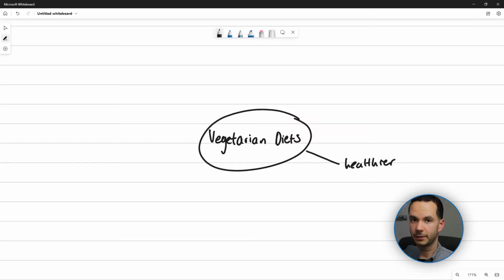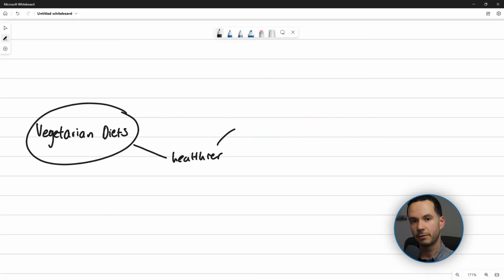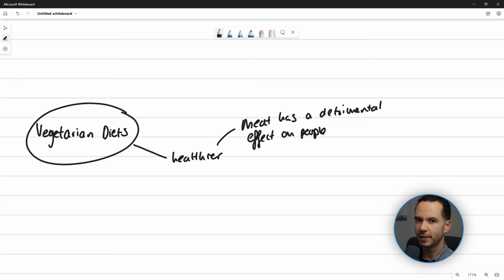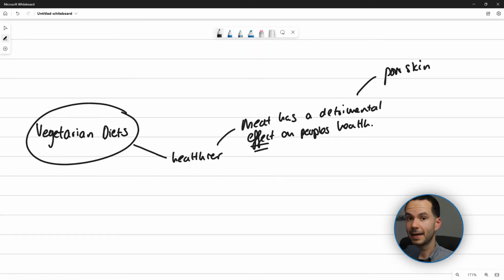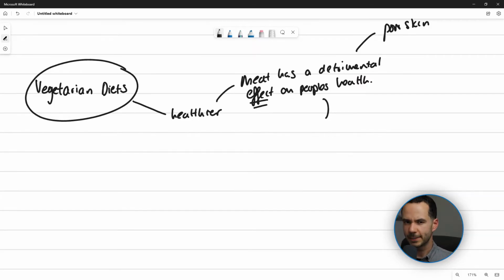And we're going to start by saying that vegetarian diets are healthier. We have 3 reasons why. We're first going to say that vegetarian diets are healthier because meat has a detrimental effect on people's health. And then we're going to think of some examples of this. So I might say something about poor skin as a negative effect eating meat can have on people's health. Another reason why meat might be bad for you is that meat contains LDL cholesterol and lots of fat. So I might add that as one of those detrimental effects that meat can have on our health.